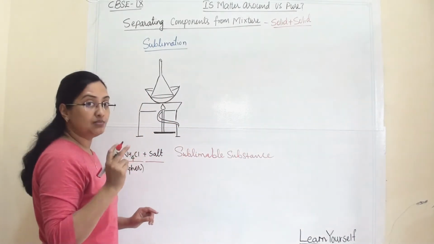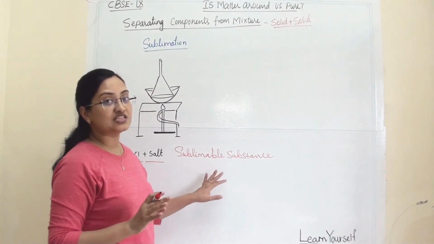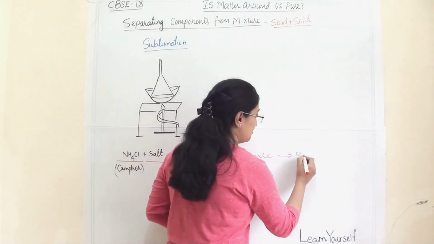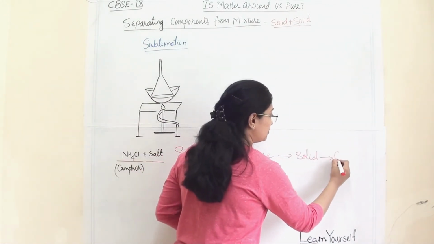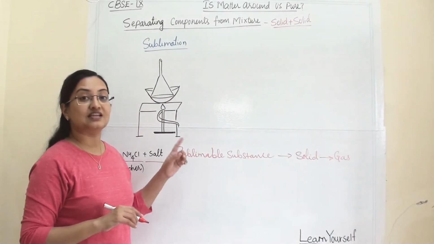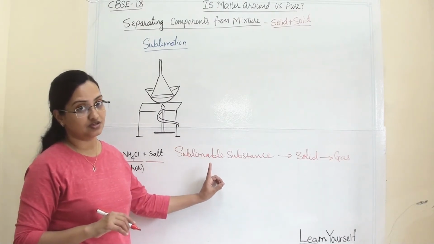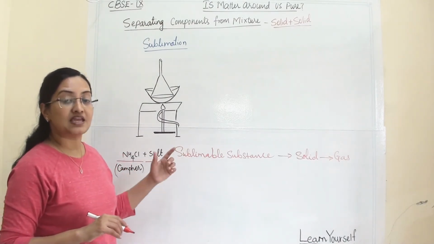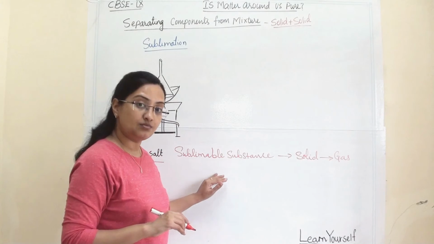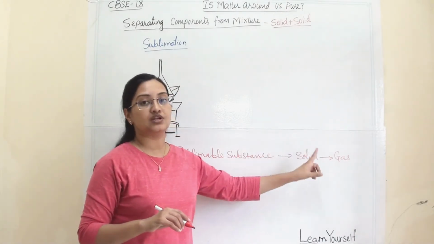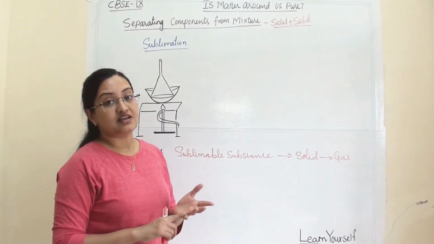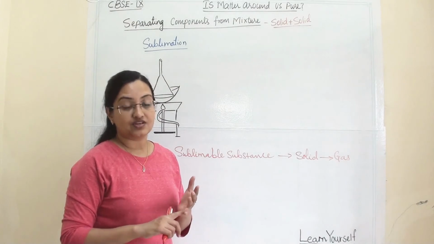Which substance will sublime with heating is known as a sublimable substance. Now what is sublimation? When any solid substance, by heating, directly converts to the gaseous state, it is known as a sublimable substance, and that process is known as sublimation. Sublimable substances include ammonium chloride, camphor, anthracene and many more.